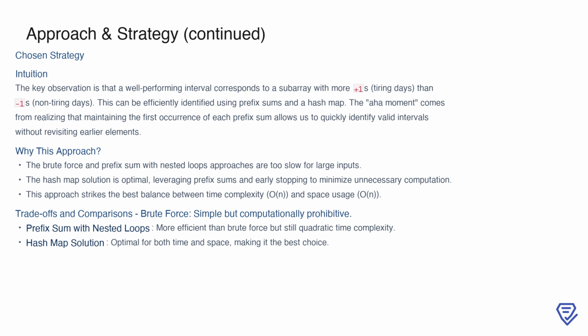Comparing the three approaches, the brute force solution is prohibitively slow due to its cubic time complexity. The prefix sum with nested loops improves efficiency but remains quadratic, which is still insufficient for large datasets. The hash map solution, however, achieves linear time complexity, making it the optimal choice. It strikes the best balance between speed and memory usage, leveraging early stopping and efficient lookups to maximize performance.